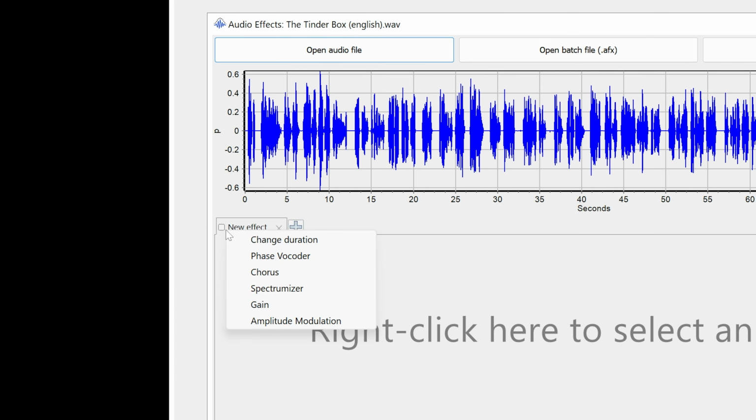Aside from the audio effects we used for this application, there are other audio effects that can be used for other applications. For example, you can use the chorus and spectromizer effects to generate an instrument section from a single instrument's recording.